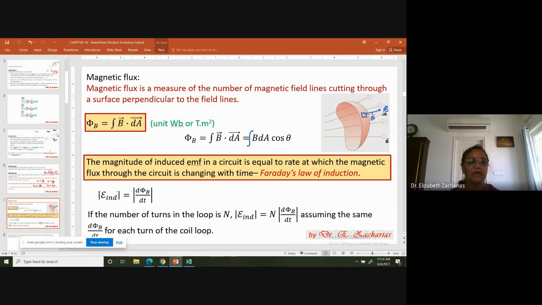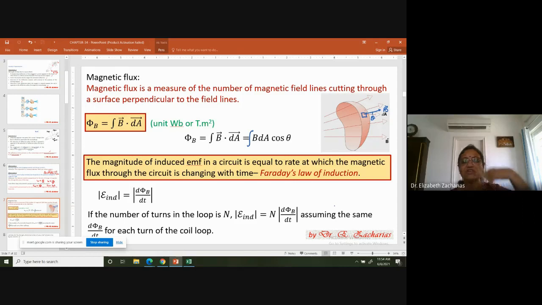And when you write it mathematically, you will write it as, magnitude, I'm not talking of direction, magnitude of the induced EMF is equal to the rate of change of magnetic flux, or d phi B by dt. Okay, now we had one turn of the loop.